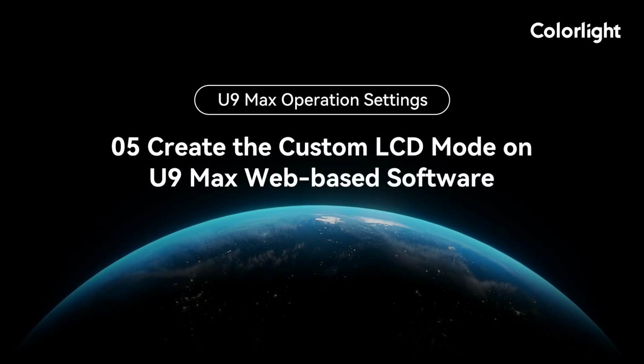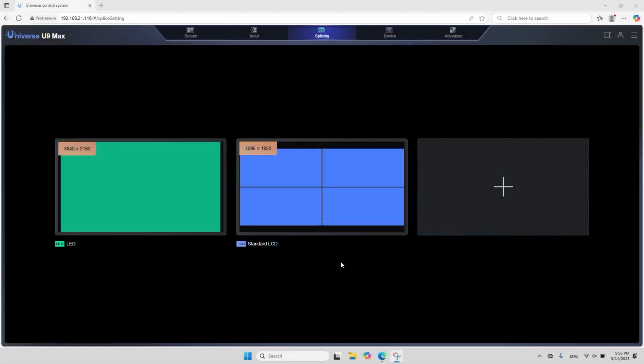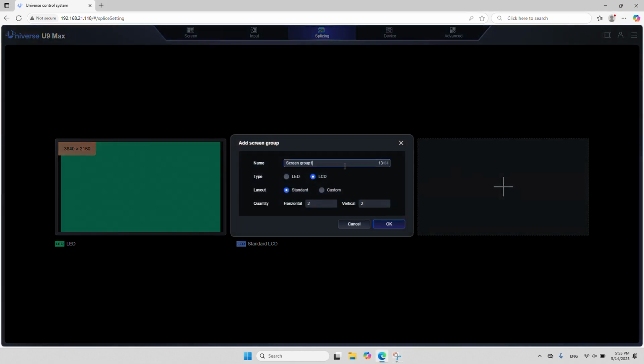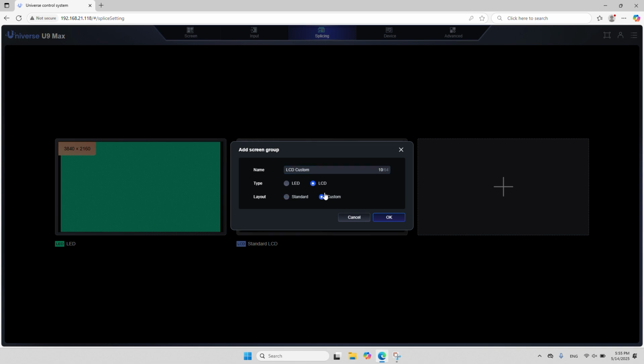Hello everyone. Today, I'll show you how to create a custom LCD layout using the Colorlight Universe series video splicing processor's web interface. First, click Splicing, and then add Screen Group. Name the group LCD Custom and select LCD as the screen type. For the layout, choose Custom, and then click OK.